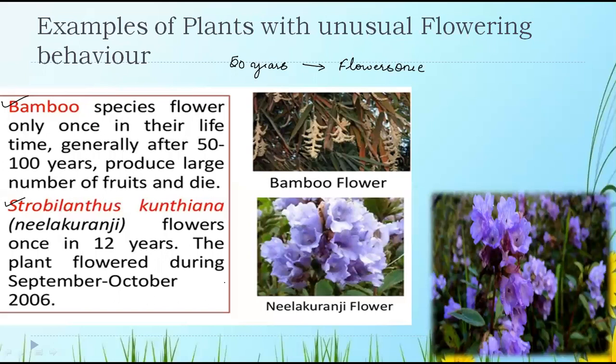The question has been asked again. So Strobilanthes kuntiana flowers once in 12 years. It only flowers once in 12 years. The plant was last flowered during September-October 2006.